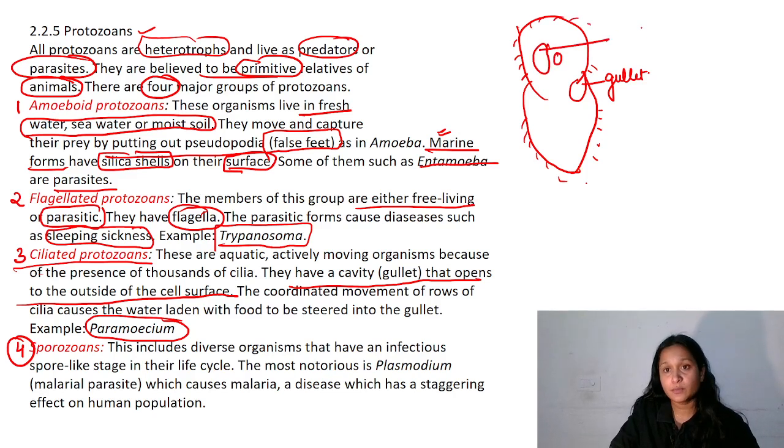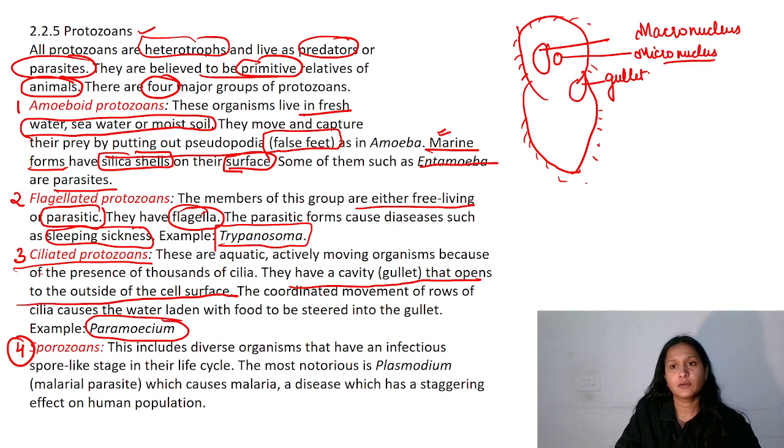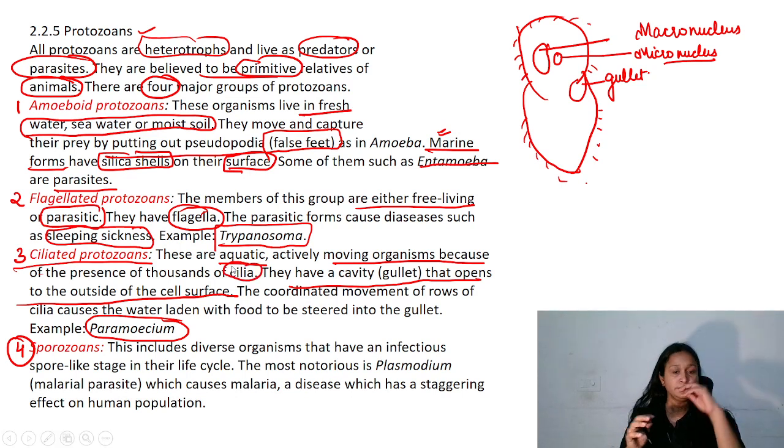One is macro and the other one is micro. Alright. So they have two what? Nuclei. Important, this question came once in the NEET exam. So they are aquatic, actively moving organisms because of the presence of cilia.